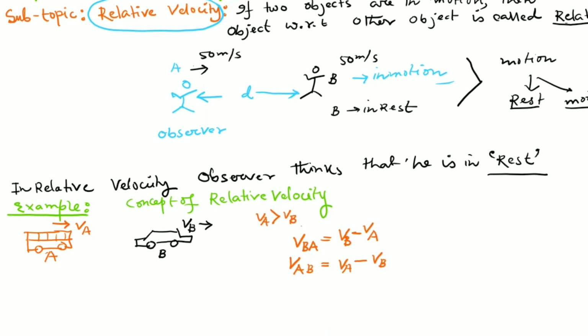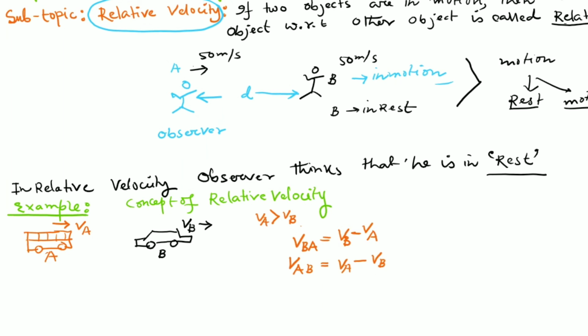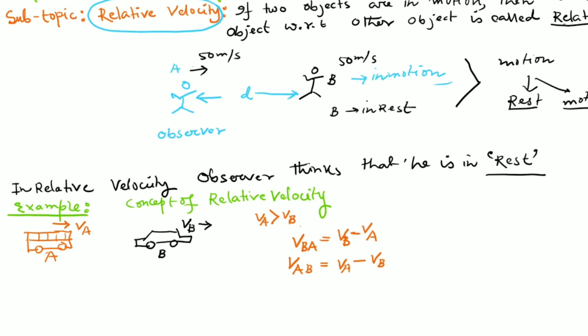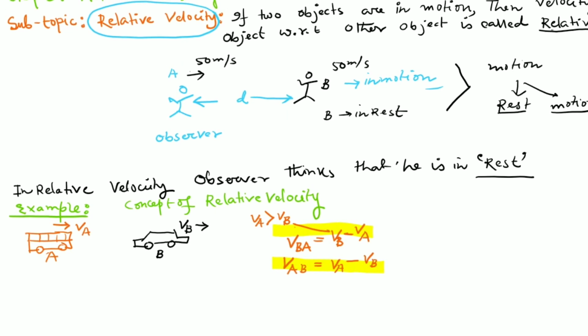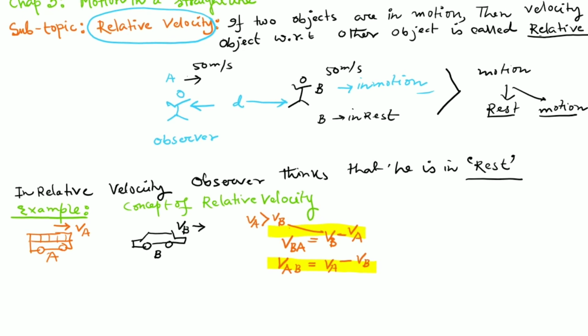They are at rest when the negative velocity, minus VB, is added to the velocity of VA. So that is the concept of relative velocity, and in this way the relative velocity can be calculated.